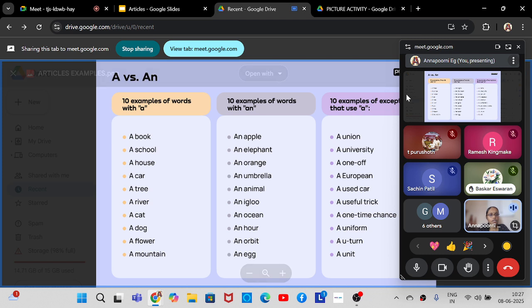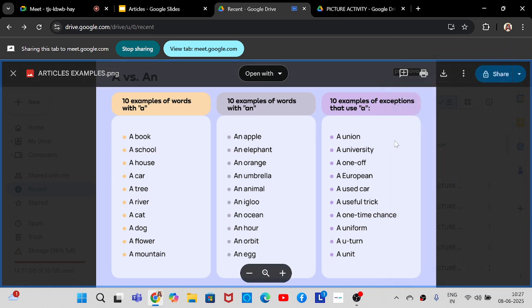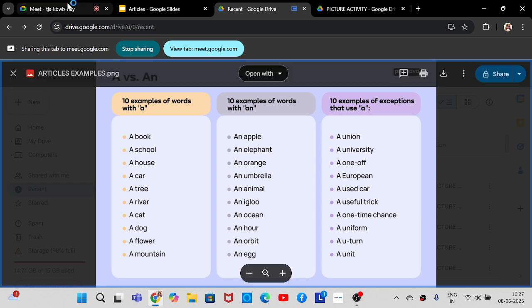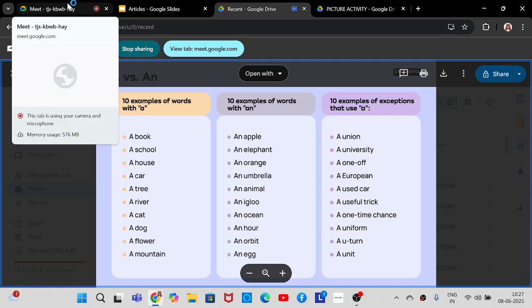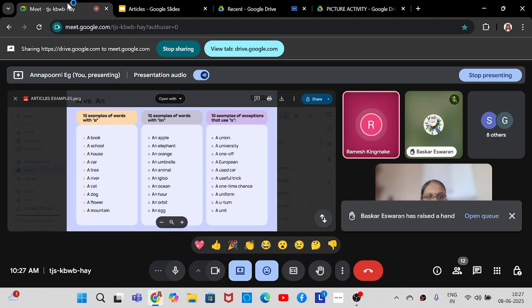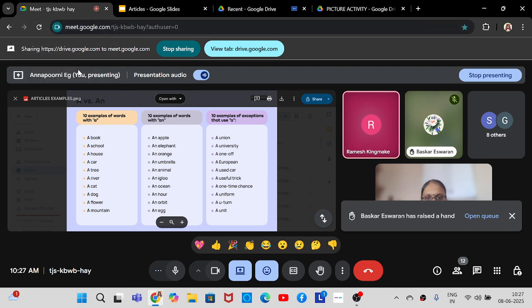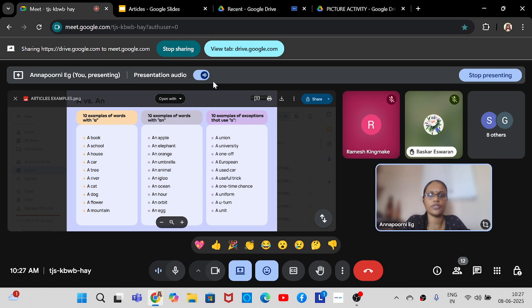Very good. Now coming to 10 examples of exceptions that use the letter A. I will give it 5 each. Nitin, you read the first 5. Purushothaman, you read the next 5. Okay, Nitin, you can start. A union, a university, a one-off, a European, a used car. Very good. A useful trick, a one-time chance. Okay, very good. Yes, Purushothaman, you continue from a useful trick. A useful trick, a one-time chance, a uniform, a U-turn, a unit.